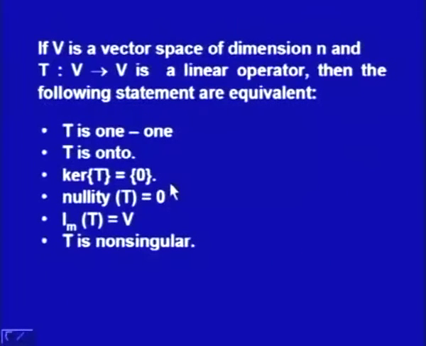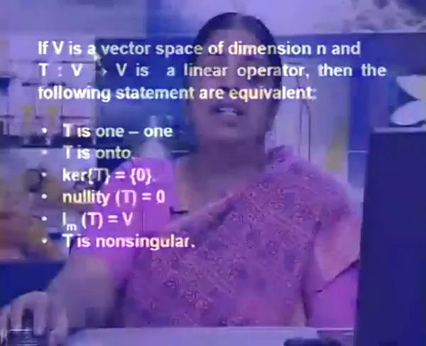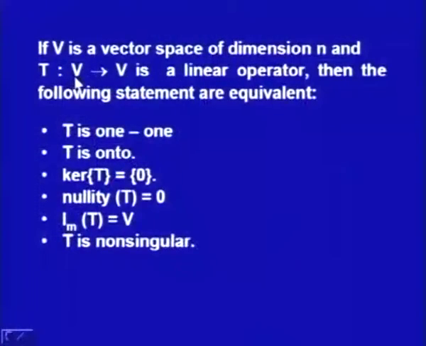So we have proved that T inverse does not exist in such a case, and in this result we are summarizing what we have done so far. We have a vector space V of dimension n, and we have an operator T from V to V, we call it a linear operator. Then the following statements are equivalent: T is 1-1, T is onto, kernel T is equal to theta, only the identity vector, nullity T is equal to 0 in this case, image T is equal to V, and T is non-singular. So this is what we have done for the linear transformation.